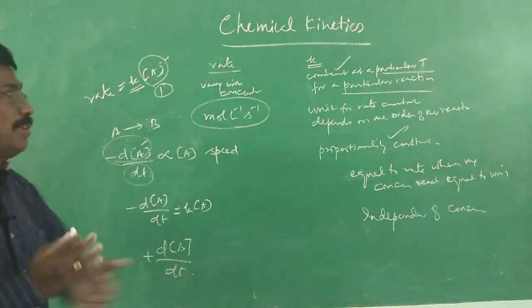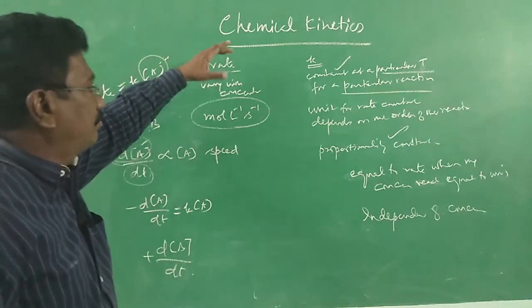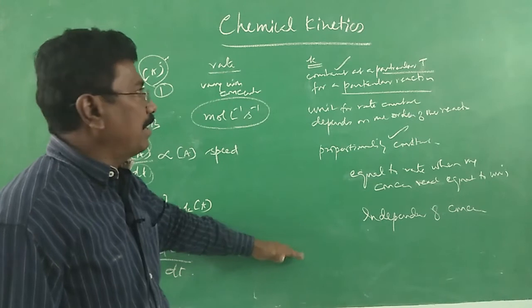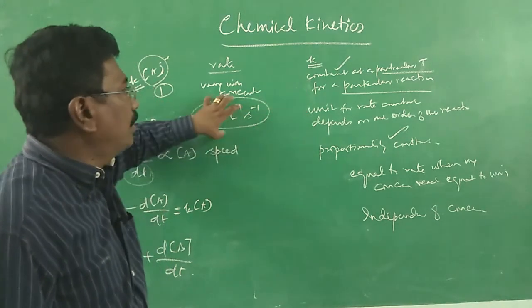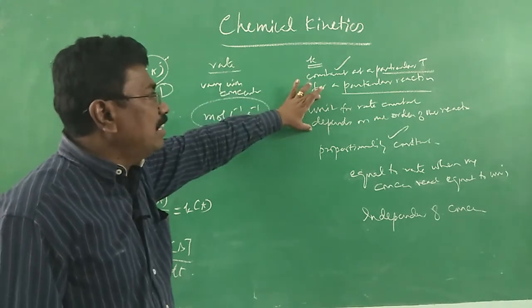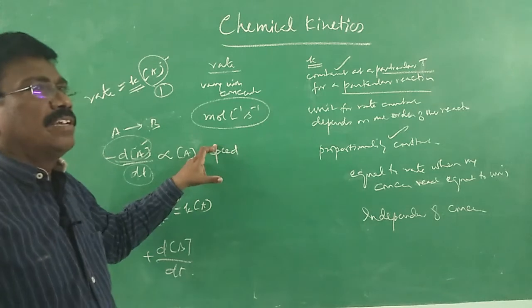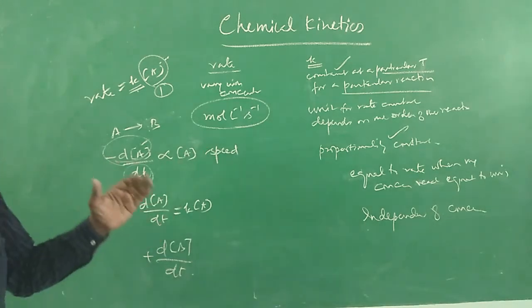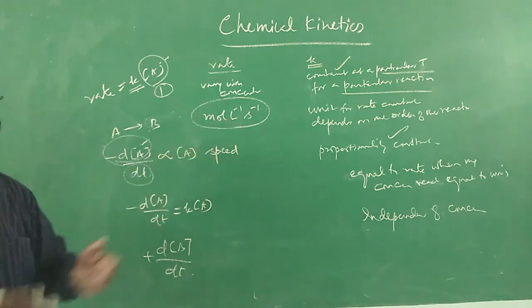I have given you 5 points. The last point: it is a constant at a particular temperature for a particular reaction. Unit depends on order of the reaction. Here, rate is the speed at which reactant is converted into product; there, the rate constant is nothing but a proportionality constant.